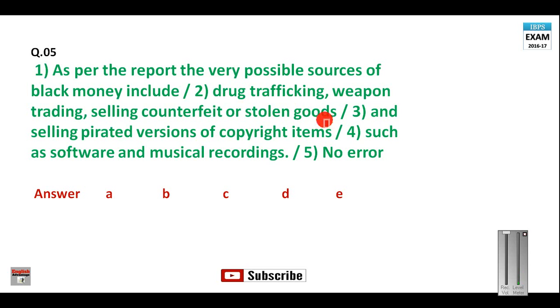Now in this sentence we are modifying a noun. This noun is "item," and we are modifying it by an adjective, "copyright." But the right form of this as an adjective will be "copyrighted," not "copyright" only. So this part is wrong. In place of this you must say "copyrighted." So C here will be your answer, or you can say third will be your answer here, copyrighted item.